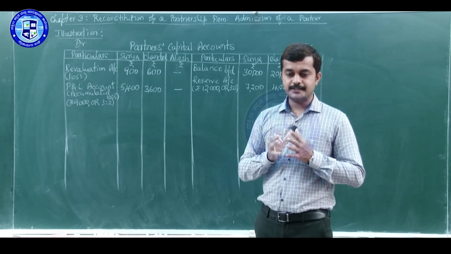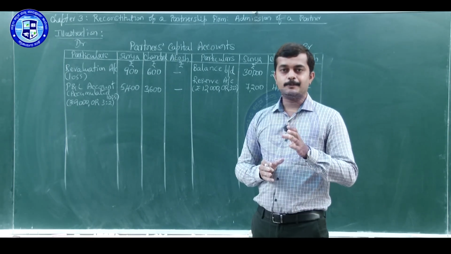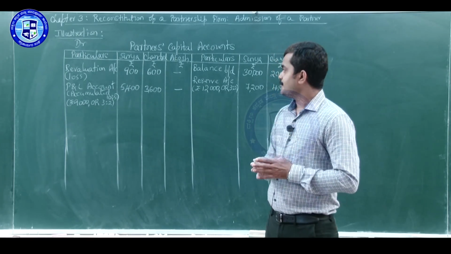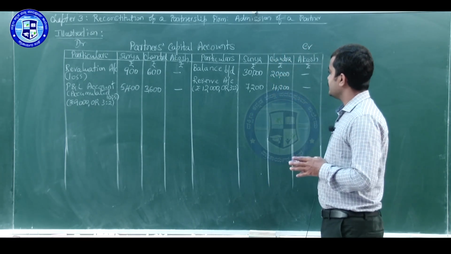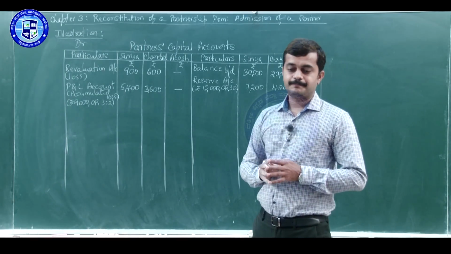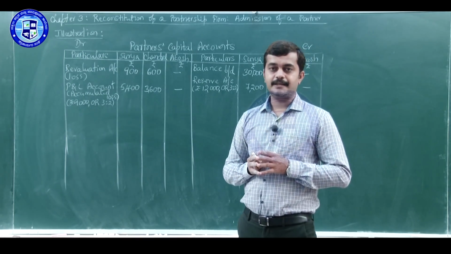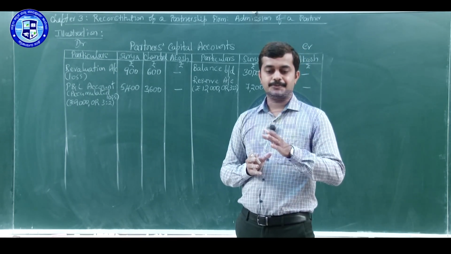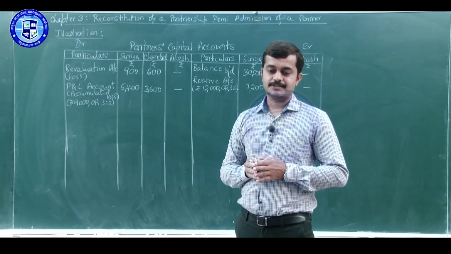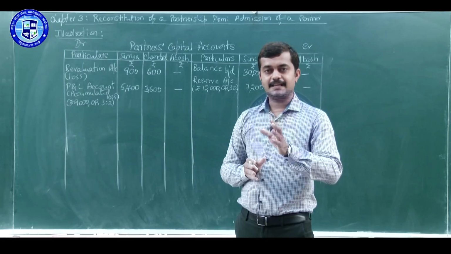Next is third adjustment for bringing capital by new partner. So, here Akash is the new partner, he is bringing rupees 25,000 towards his capital. For that, entry will be cash or bank account debit to Akash's capital account. In this case, on the asset side we have cash at bank, so we will be taking bank account.